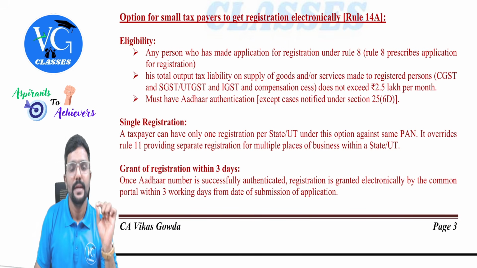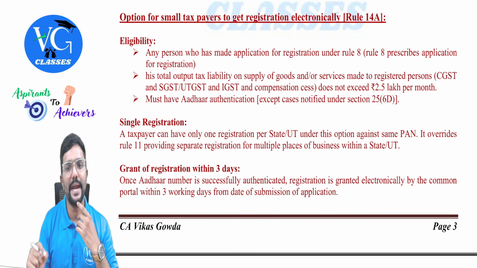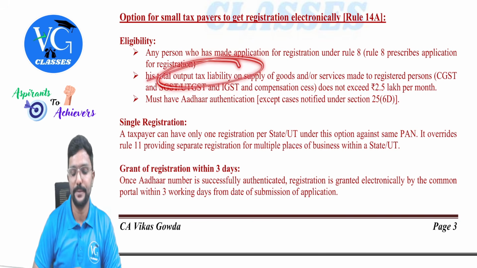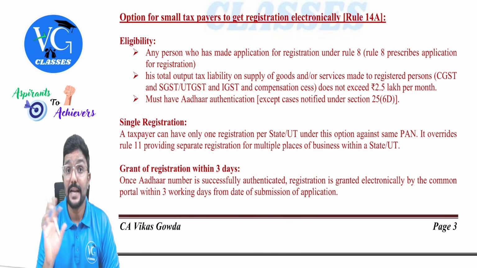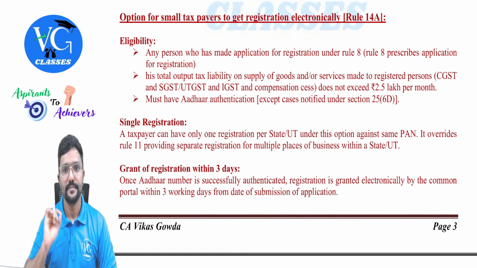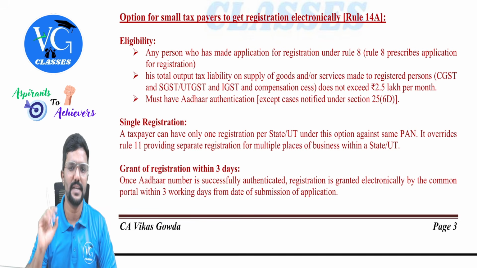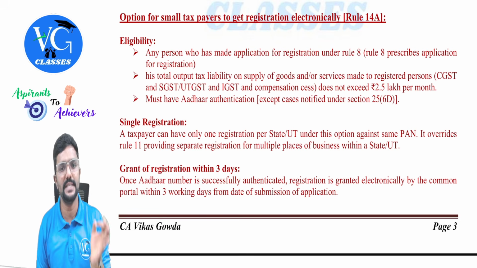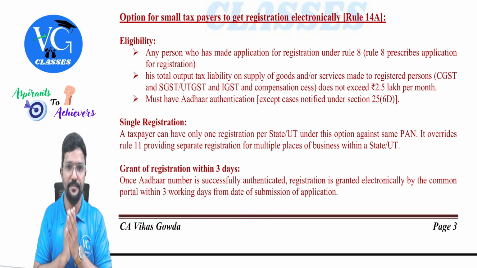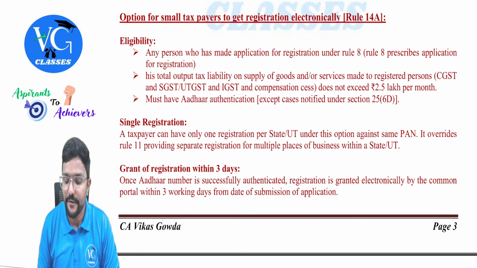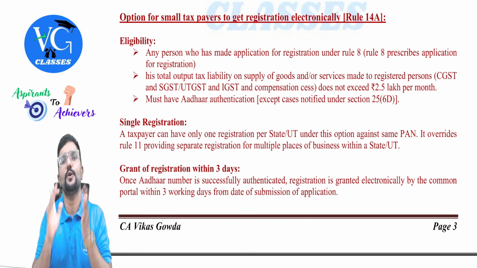Not everyone. Any person who has made an application for registration under Rule 8, that is, Rule 8 prescribes the application for registration, and whose total output tax liability on supply of goods and or services made to a registered person, that is, all GST components put together, CGST, SGST, UTGST and IGST, not individually, all put together, and compensation cess, does not exceed 2.5 lakh per month, that is, less than or equal to 2.5 lakh.